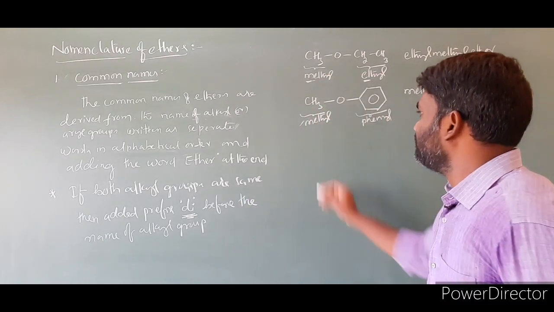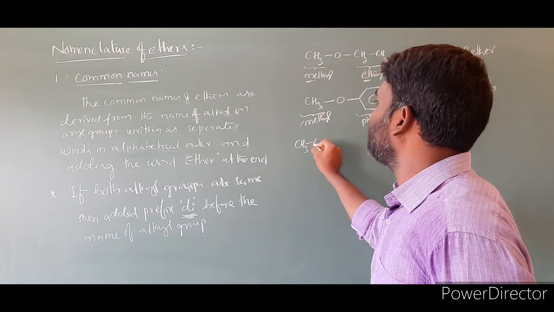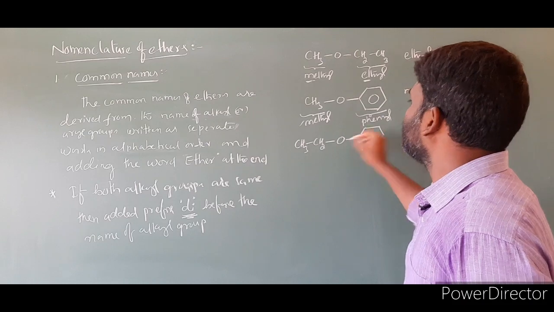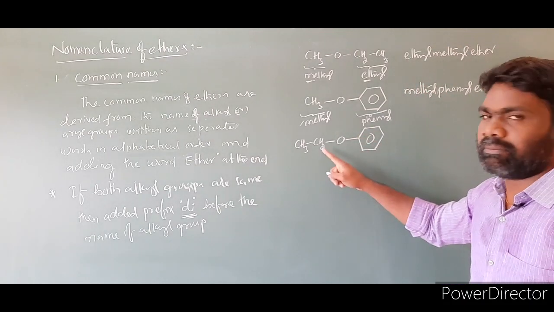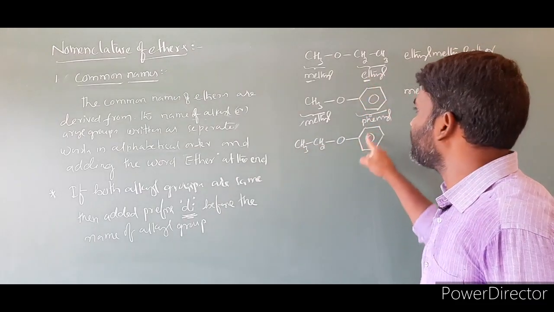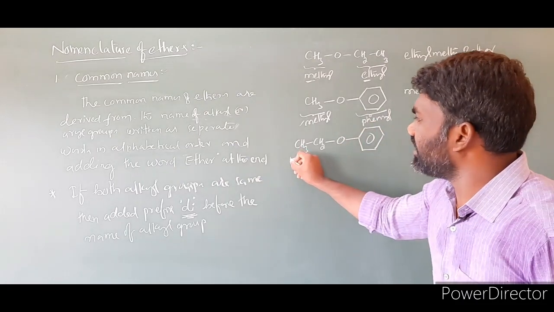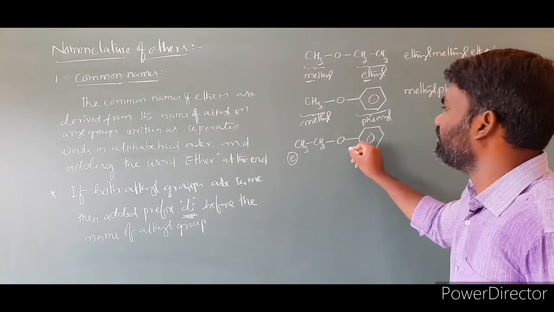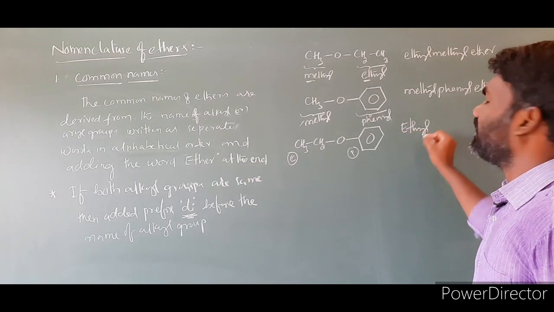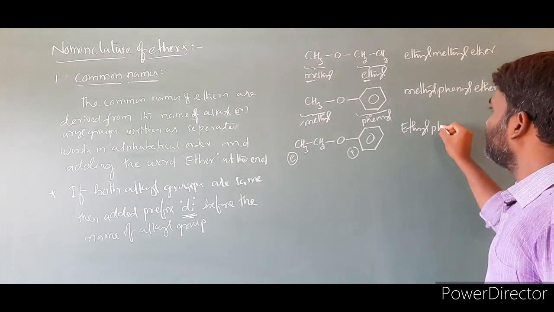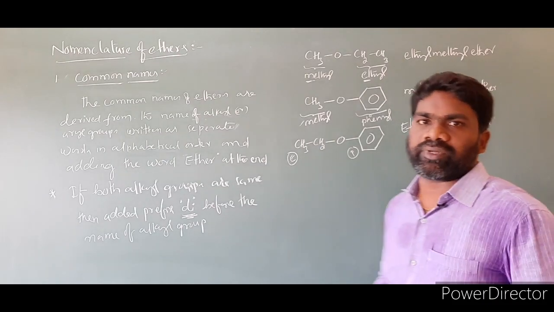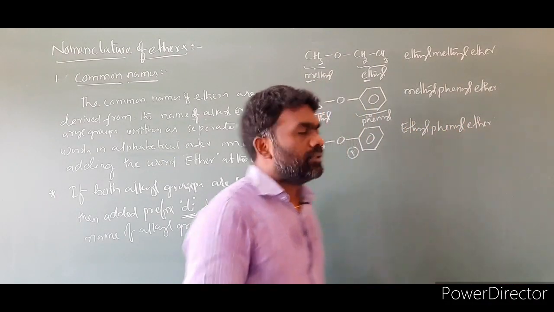I am taking one more example. CH3CH2O, again with a benzene ring. Look at this one. This will be written as, this is what? C2H5, nothing but an ethyl group. This is ethyl. This is what? Phenyl. This starts with E, and this starts with P. Then what we have to write? First this one, ethyl. Then phenyl. Ethyl, phenyl, ether. So the common name of this one is ethyl phenyl ether. I am taking one more example.